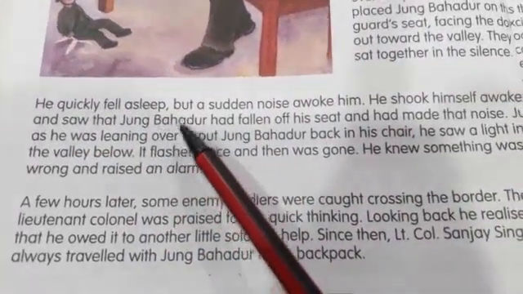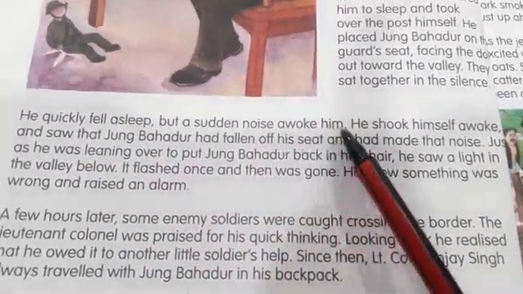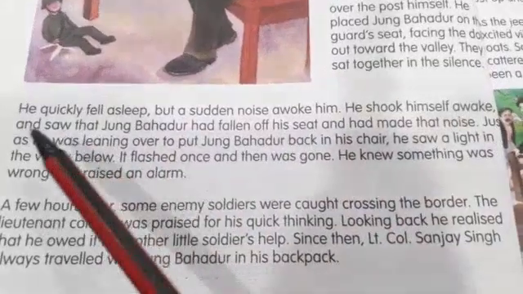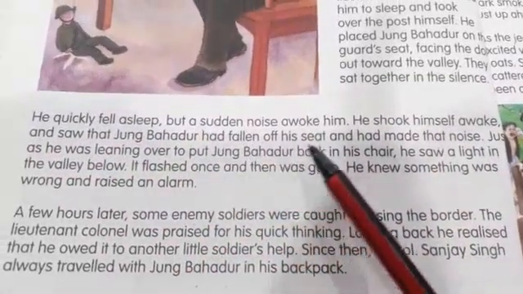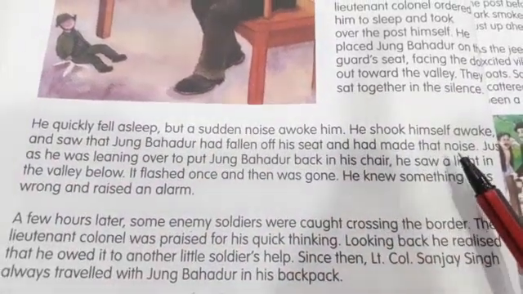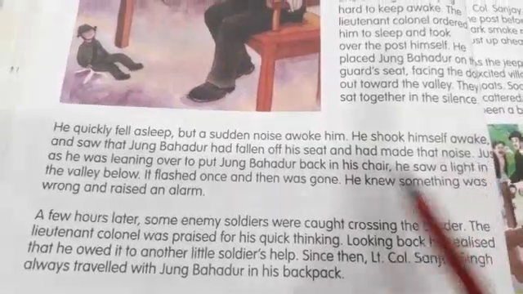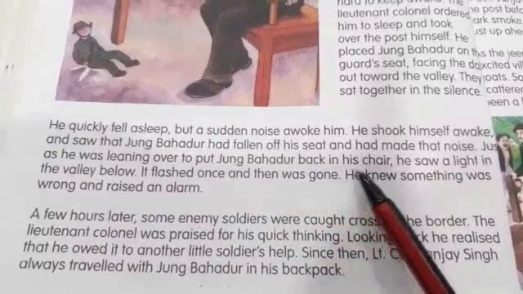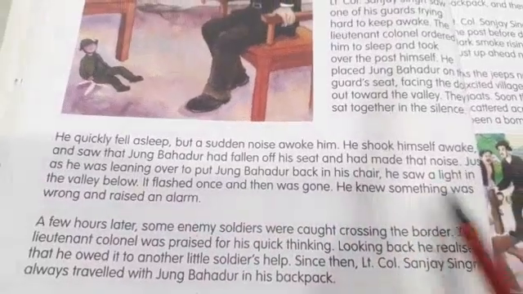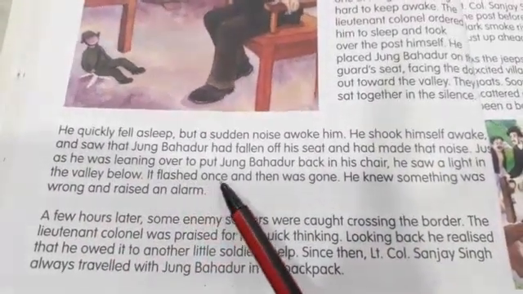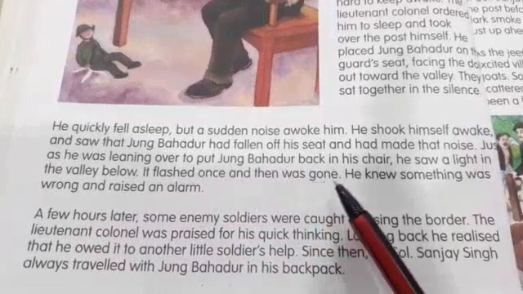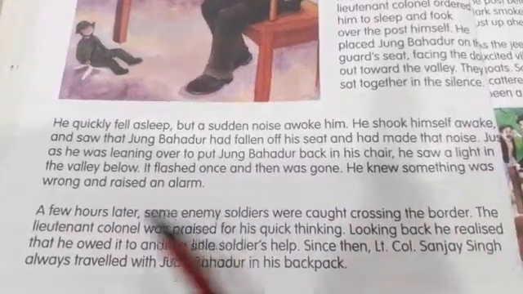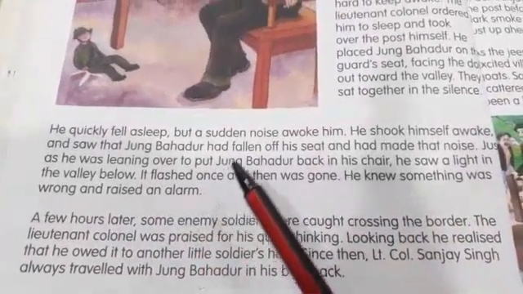He quickly fell asleep, but a sudden noise awoke him. He shook himself awake and saw that Jang Bahadur had fallen off his seat and had made that noise. As he was leaning over to put Jang Bahadur back in his chair, he saw a light in the valley below. It flashed once and then was gone. He knew something was wrong and raised an alarm.